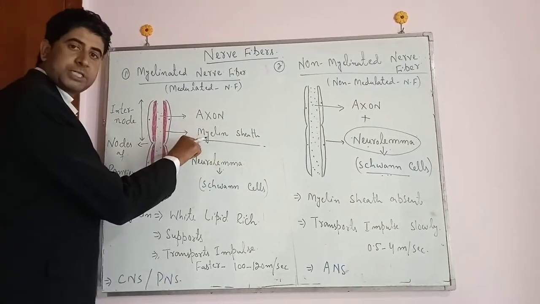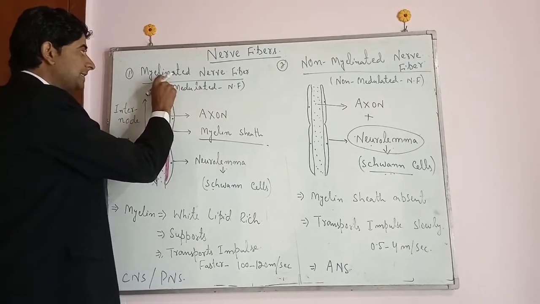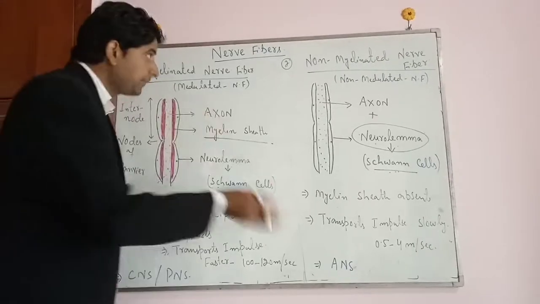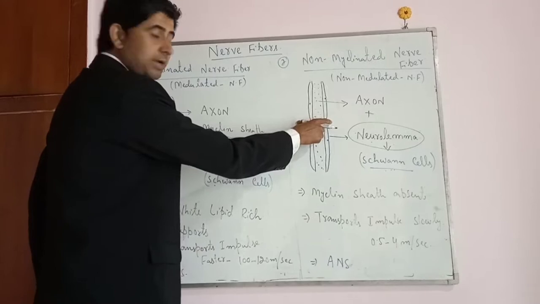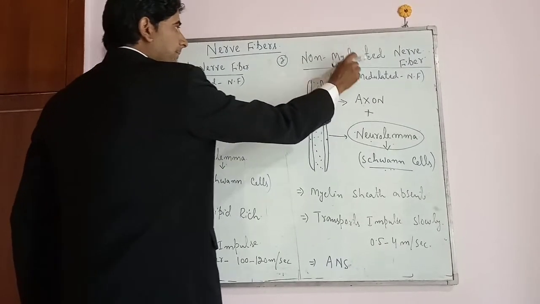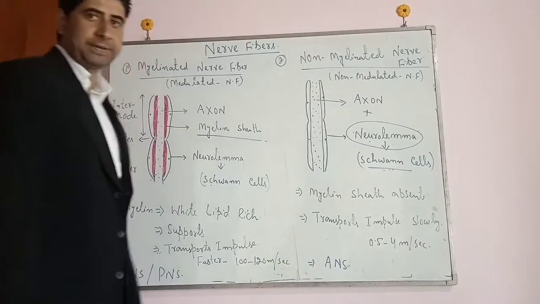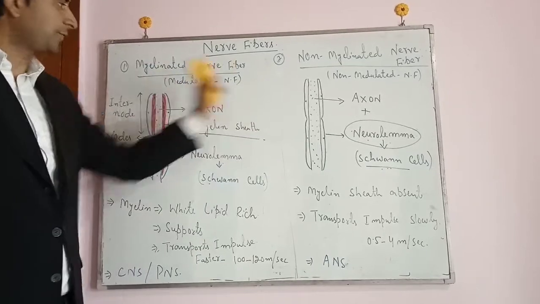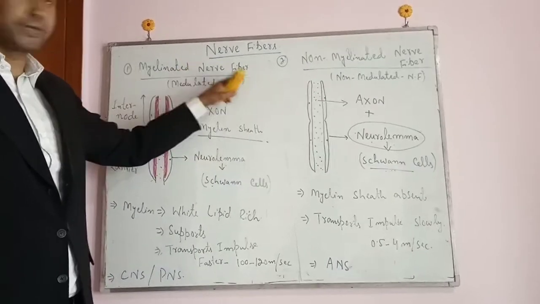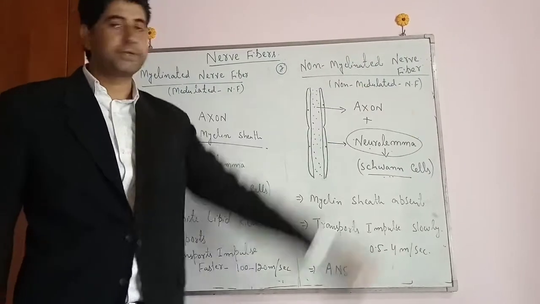If myelin sheath is present in a nerve fiber, that nerve fiber will be termed as myelinated nerve fiber or the medullated nerve fiber. And if in a nerve fiber myelin sheath is absent, then that is termed as non-myelinated nerve fiber or the non-medullated nerve fiber. As it is evident from the board, यहाँ पे myelin sheath present है, that is why the myelinated nerve fiber. यहाँ पे myelin sheath absent है, that is why the non-myelinated nerve fiber.